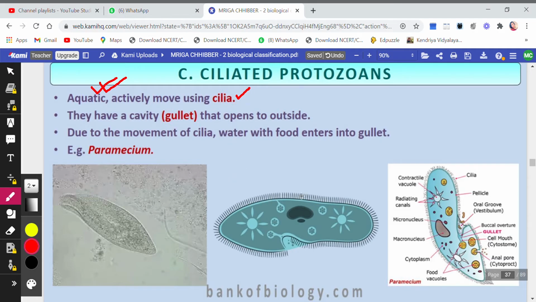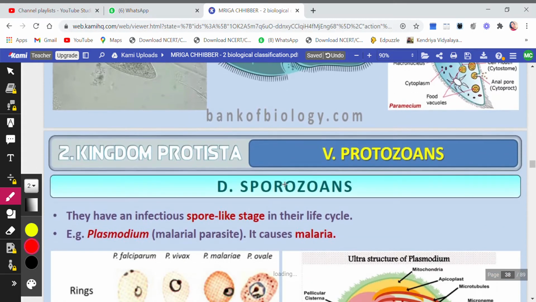Then ciliated protozoa, aquatic, again, that is water dwelling, actively moving because they have cilia all around. You can see this is all cilia all around the body. Okay, they have a cavity here. They have a cavity or a gullet. Let me show you the cavity here. Yeah, this is the gullet, you see. Okay, that opens to the outside. Due to the movement of cilia, water with food will enter. As the water moves, the water will enter the body, and along with that water, food will also enter the body into the gullet. Example is Paramecium.